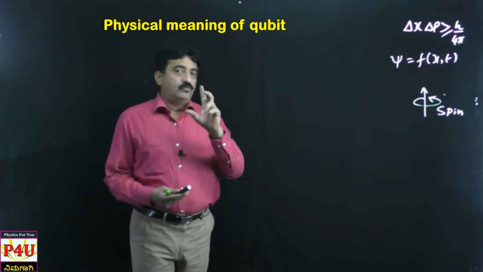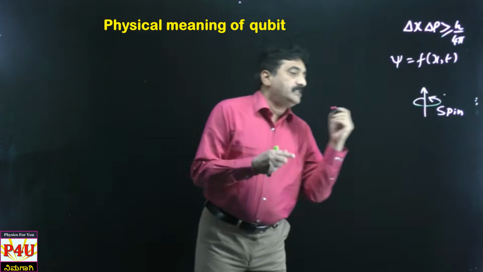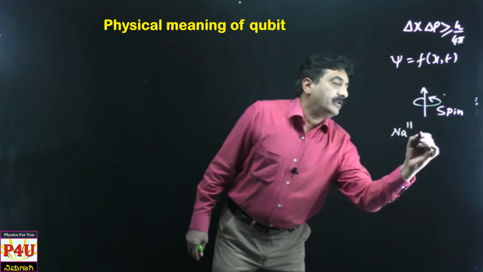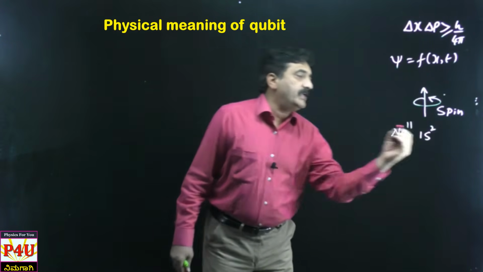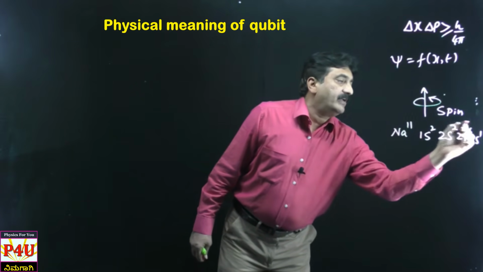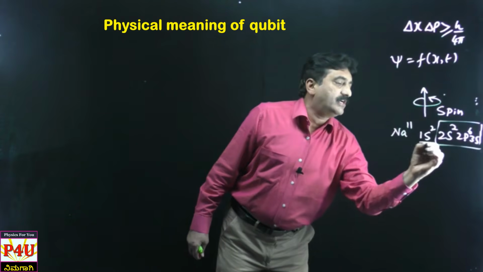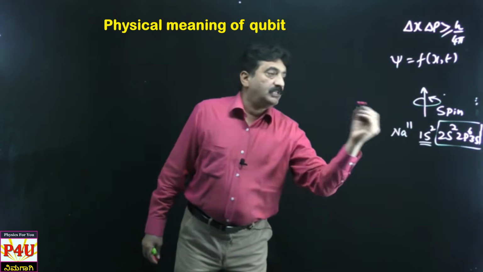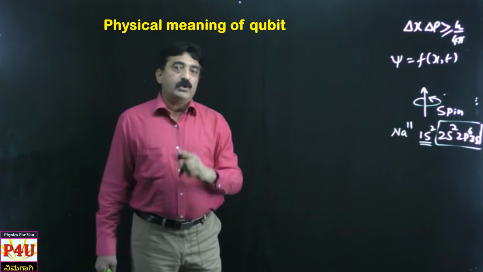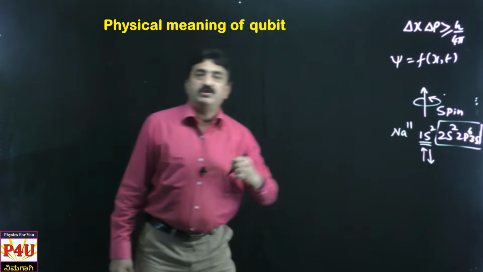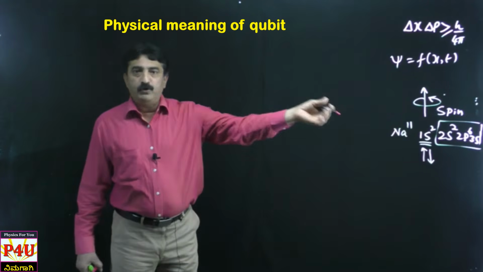Okay, let me consider one particular orbit. Let us say sodium. I consider sodium, 11 electrons are there. Electronic configuration is 1s2, 2s2, 2p6, 3s1. I forget about all these things. You consider only 1s2. That means in the s subshell of the K shell there are two electrons. These two electrons certainly will be having spin up state and spin down state. This you have studied even in PU also.